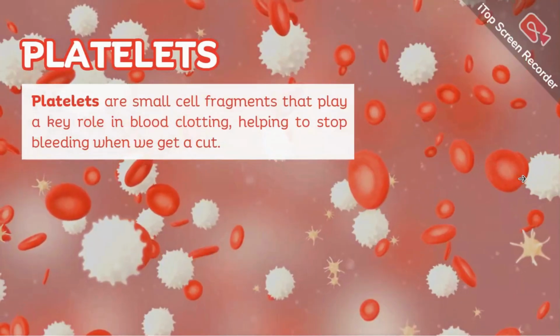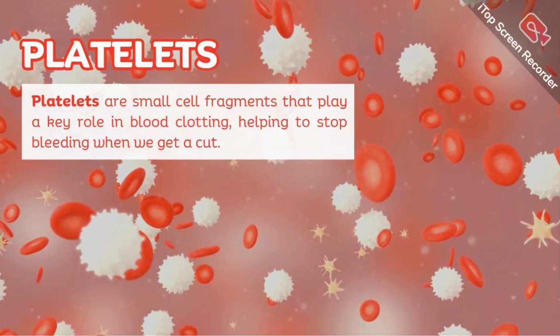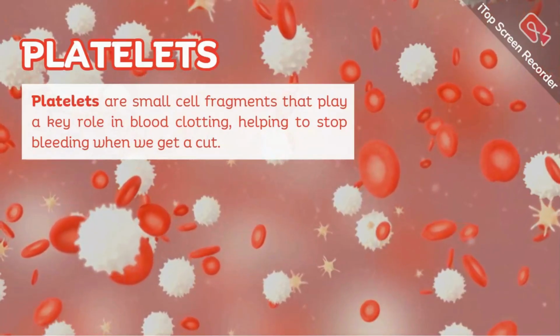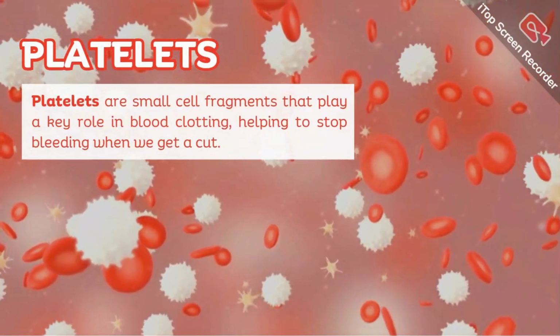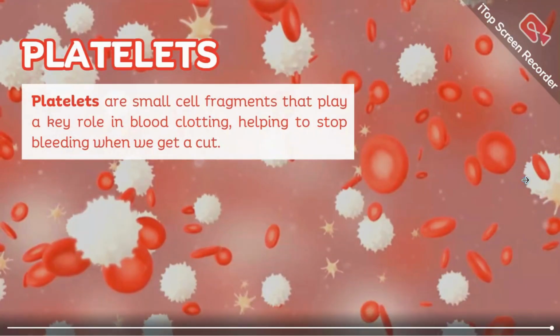Now, platelets. Platelets are small cell fragments that play a key role in blood clotting. They help to stop bleeding when we get a cut. You might see, when you get a paper cut, that blood comes out of your skin. To prevent germs from getting inside, these little cells, platelets, go to the cut and start to clot the blood, which helps stop bleeding and prevents germs from getting inside our body.